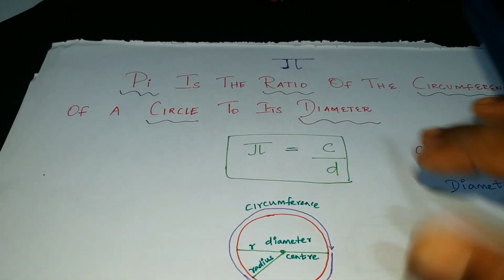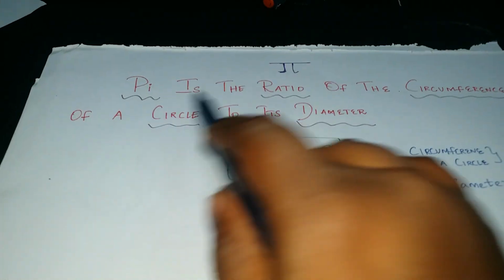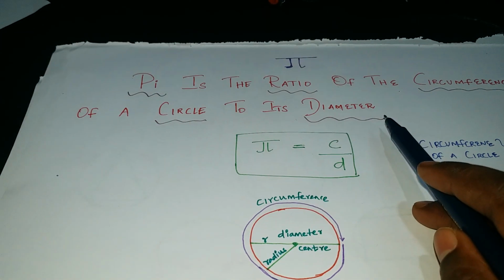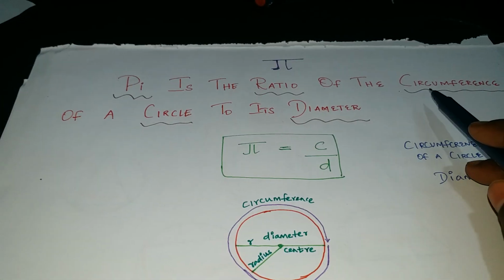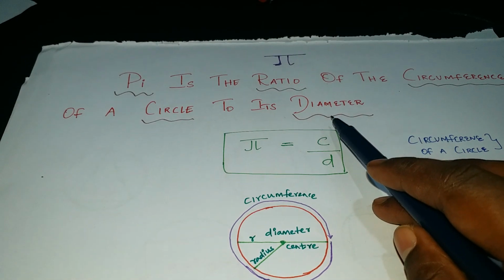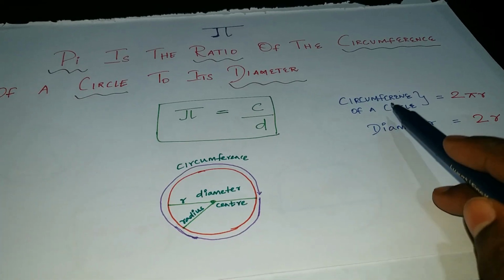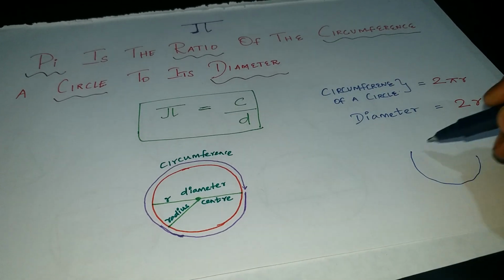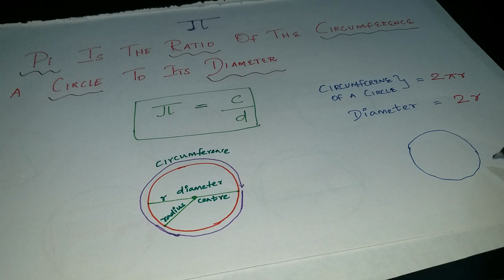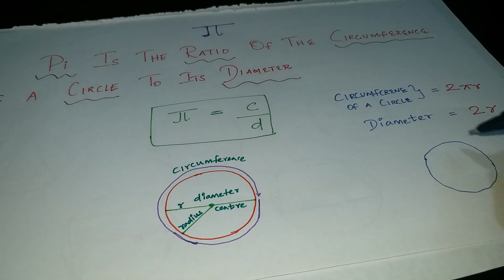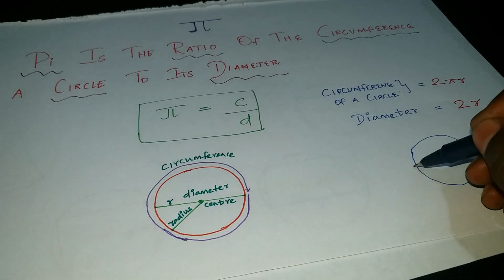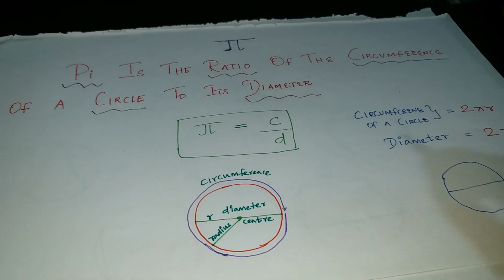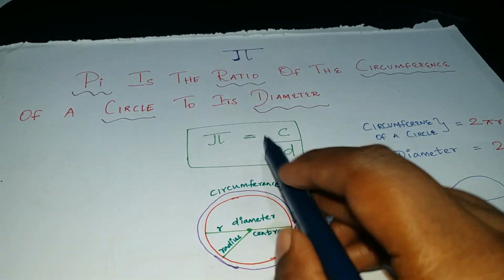This is called pi. Pi is the ratio of the circumference of a circle to its diameter. What is the ratio of the circumference of a circle to its diameter? Actually, the circumference of a circle is 2 pi r. This is one circle, this is the circumference of the circle, and its value is 2 pi r. This diameter is called 2r. So if we calculate, ratio is nothing but division.